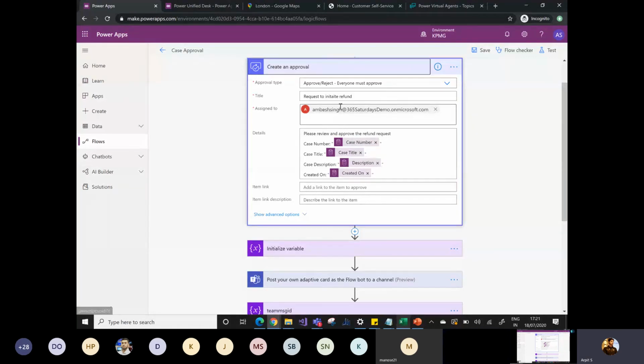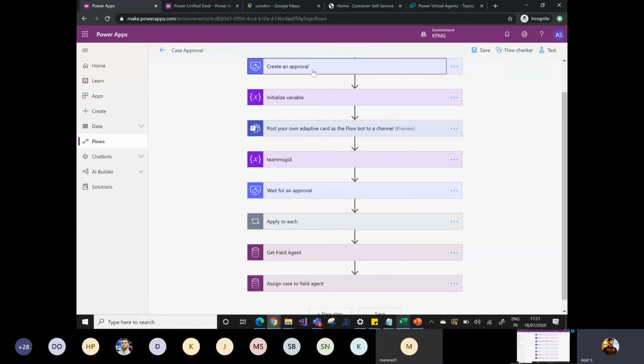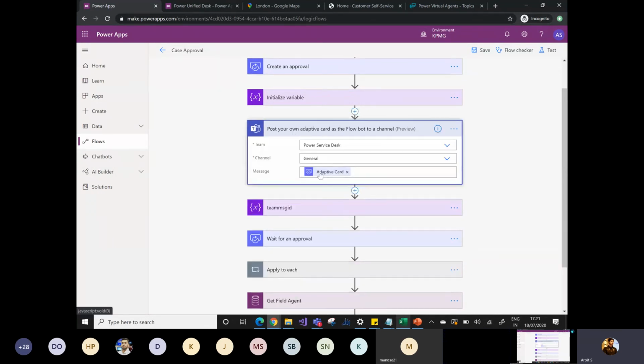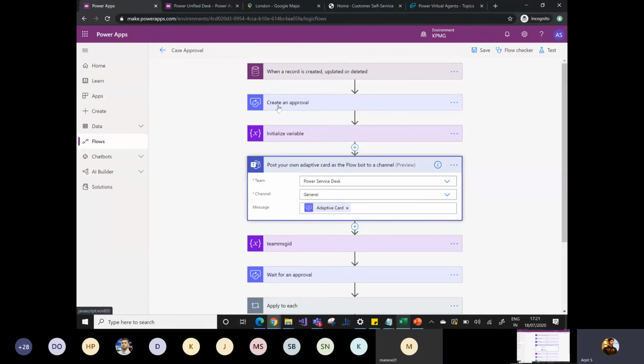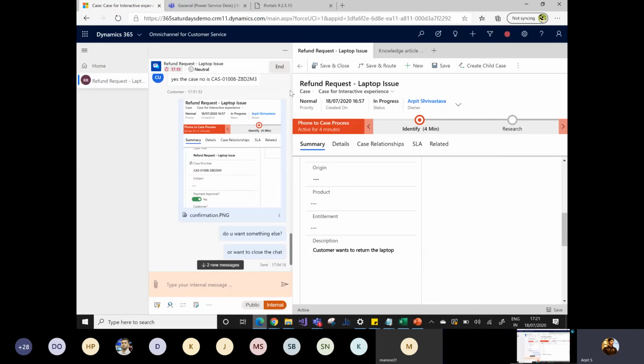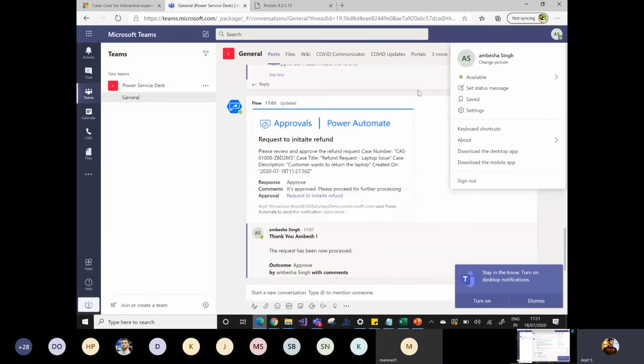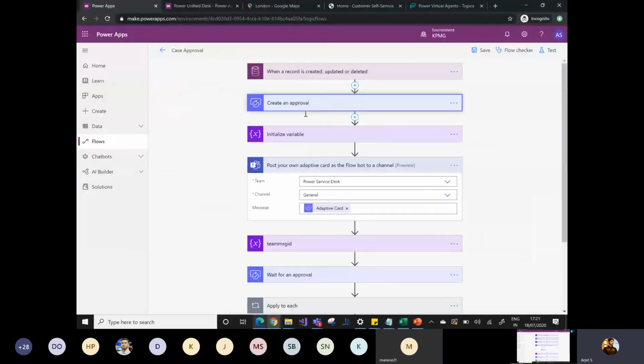and this Create an approval will create an adaptive card, and I have used the Microsoft Teams integration connectors in my Power Automate. Whatever approval I have created here, it will give me output as an adaptive card. In Teams you have seen this kind of adaptive card. This is being done using this Create an approval. You can simply use it, provide all the information, case number, case title, and provide this to the Teams